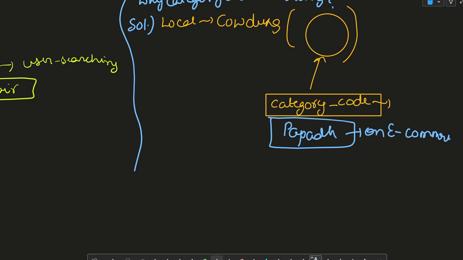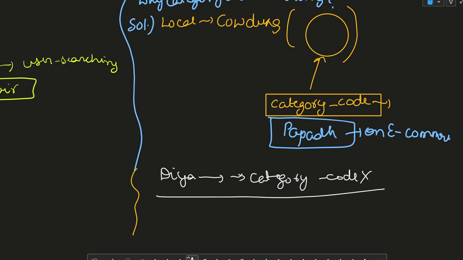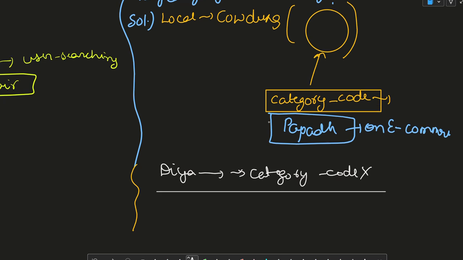If a diya is being sold on an e-commerce website, I'm just taking the cases where it could be a possibility. Like there are diyas which we light up during Diwali. So there is no category code for these things. When local shopkeepers sell things on e-commerce websites, they do not provide the category code associated with them. So this could be the very first reason.